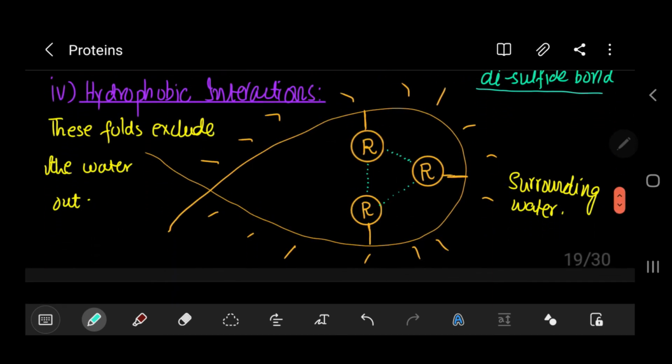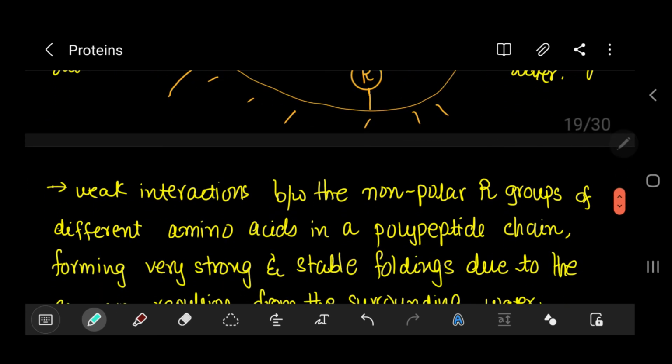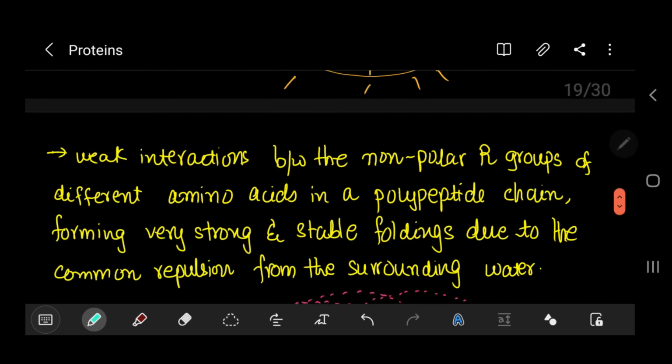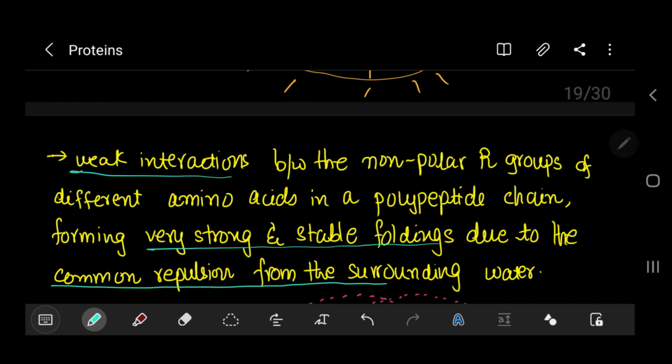Moving further, hydrophobic interactions. These are formed between non-polar R groups. They are weak interactions between the non-polar R groups of different amino acids in a polypeptide chain. However, although they are weak, they form very strong and stable foldings, due to the common repulsion from the surrounding water.